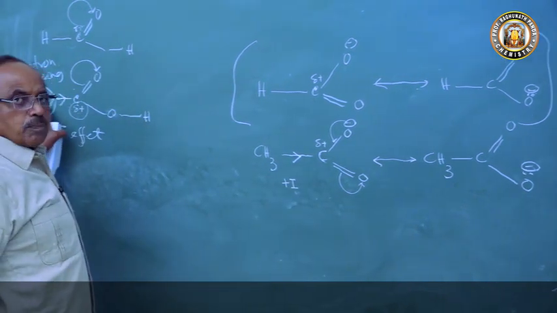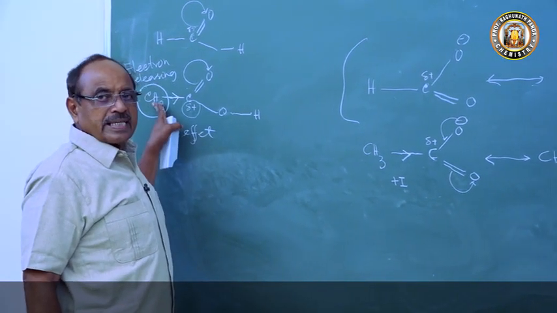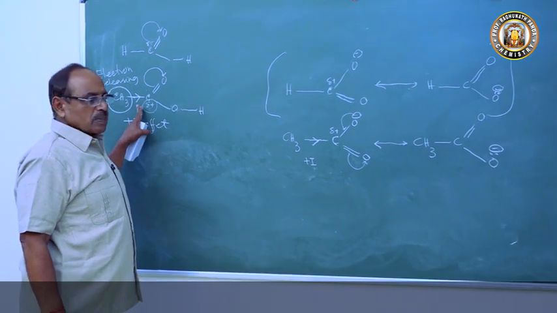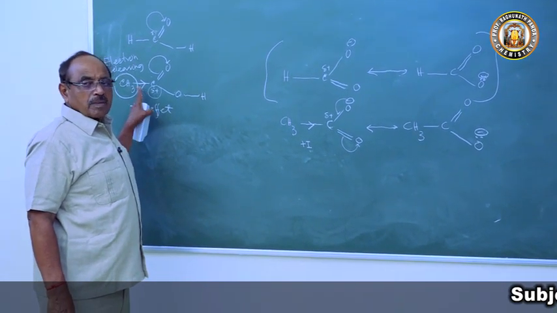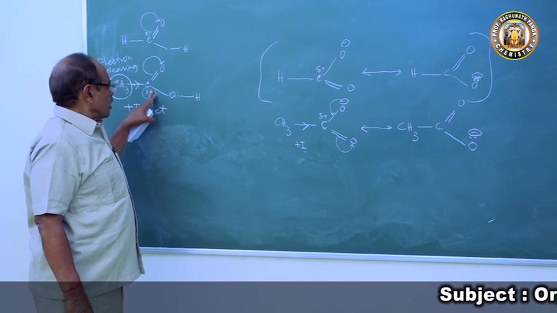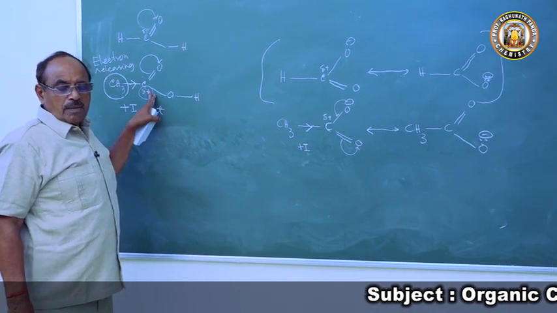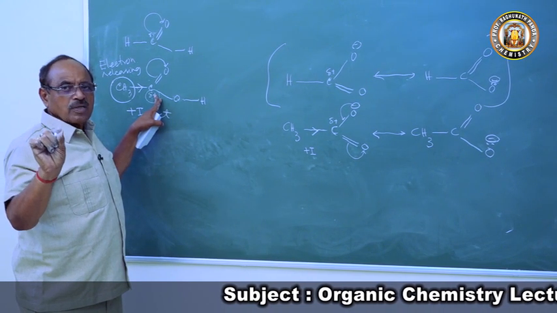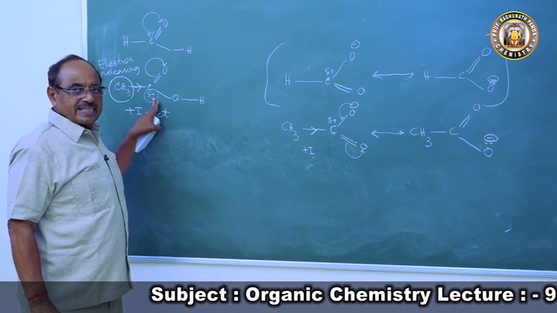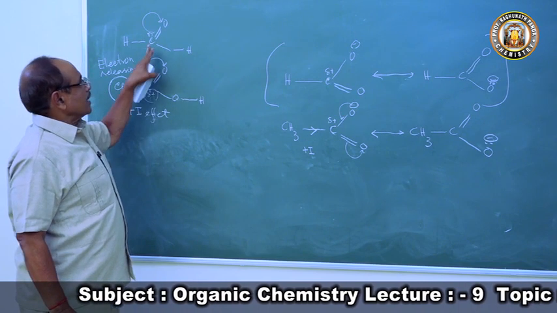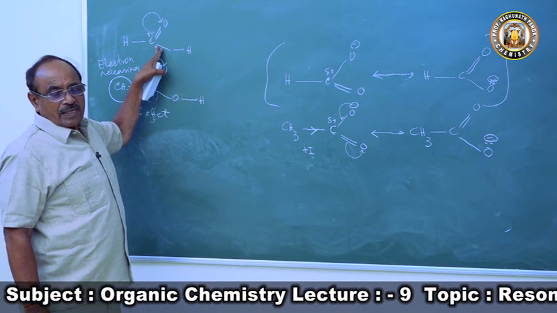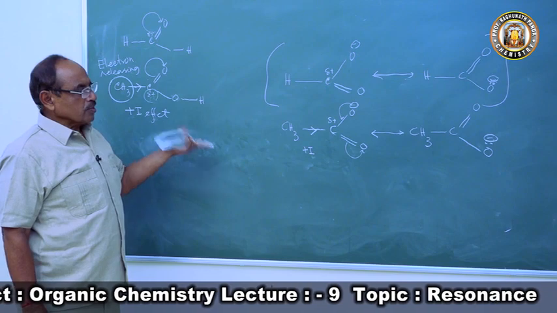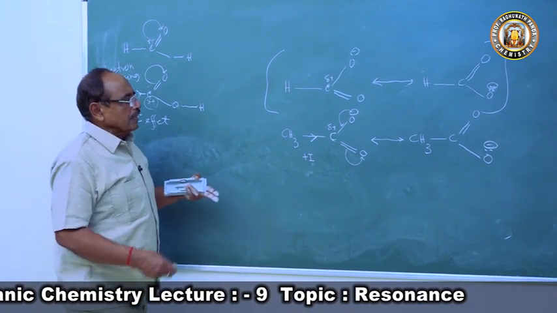Or, to put it in a nutshell, in acetic acid the carboxyl carbon is bonded with a methyl group which is electron releasing in nature. So because of the plus I effect of the methyl group, the electron charge density moves towards the carbon. Hence, the carbonium character of the carboxyl carbon of the acetate ion is less than that of the formate ion. Hence, the delocalization is opposed.